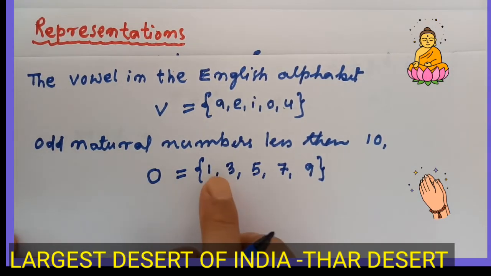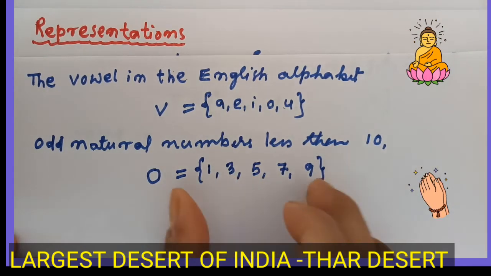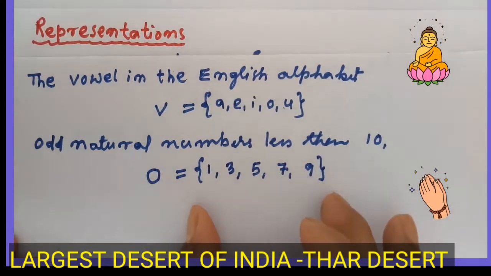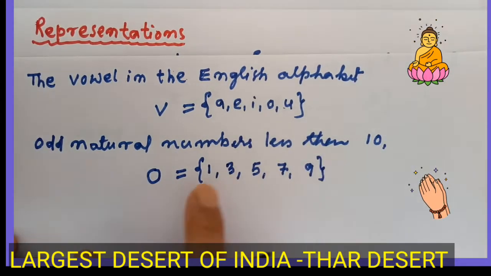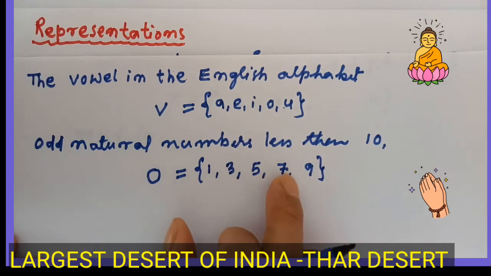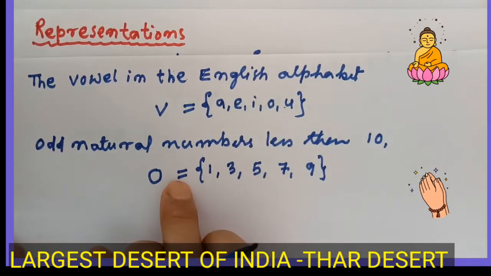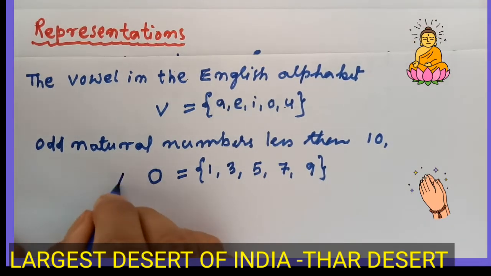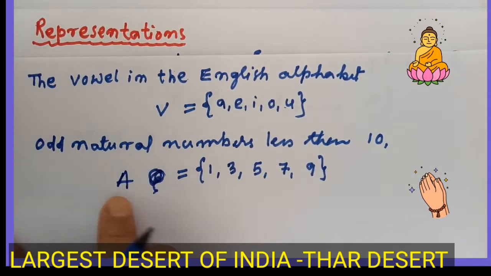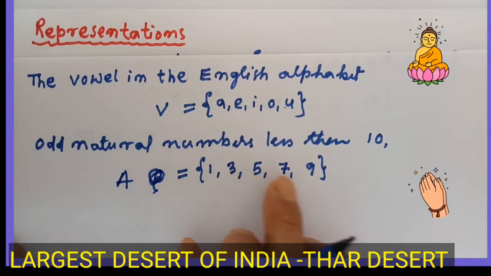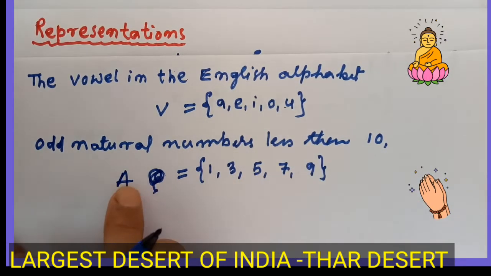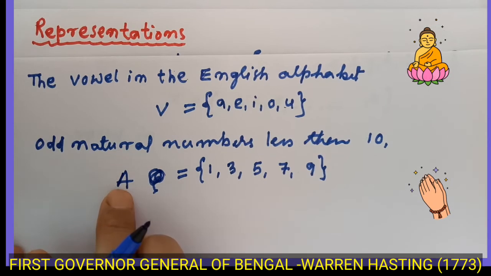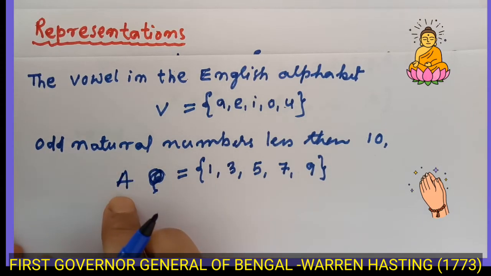So O equals {1, 3, 5, 7, 9}. These are the elements of the set, and every element is separated with a comma. It is not mandatory to always use O. We can give A also, no problem. A equals {1, 3, 5, 7, 9}. It is just a representation. We represent set A, and the name of the set is an upper case letter.